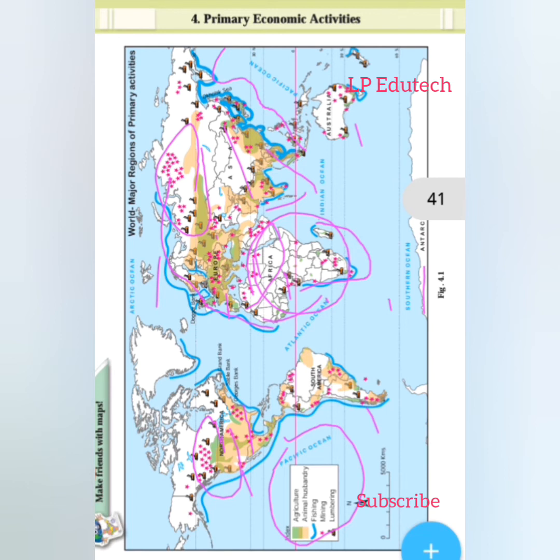Observe the given figure 4.1 map and answer the following questions. Which economic activities are shown on the map? As I just told, by the index, the activities shown on the map are agriculture, animal husbandry, fishing, mining, and lumbering. So 5 economic activities are majorly shown on the map.